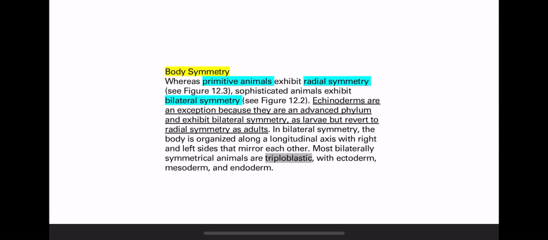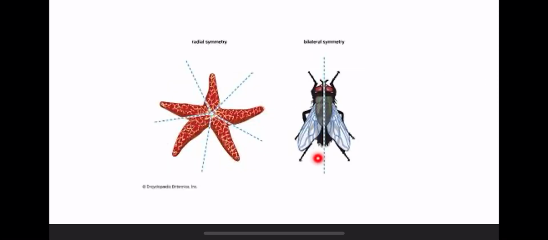Like this insect, there is a longitudinal axis that divides the body into only 2 halves, not like radial symmetry, which divides the body into many different parts. And the left and right sides are mirror images of each other.